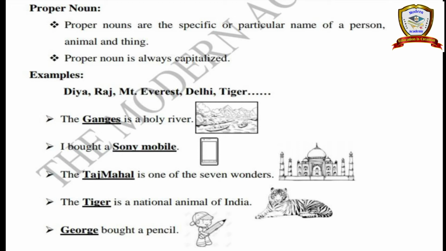Proper noun is always capitalized. See, that is the most important thing. If you are writing any proper nouns in any sentences, that proper noun always starts with a capital letter only, okay. So proper nouns always come with a capital letter. So don't use any small letters for proper nouns.